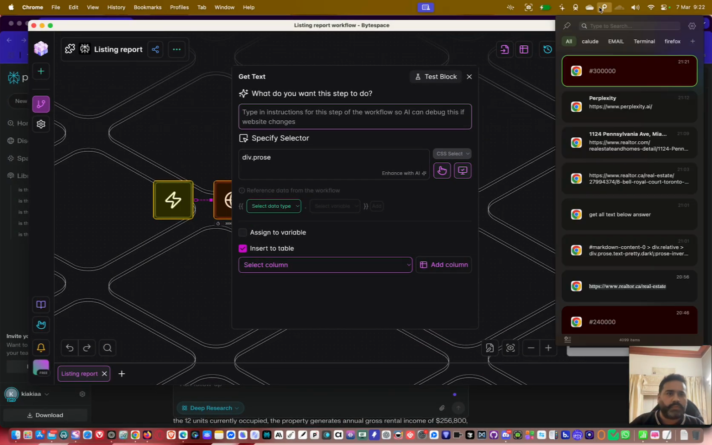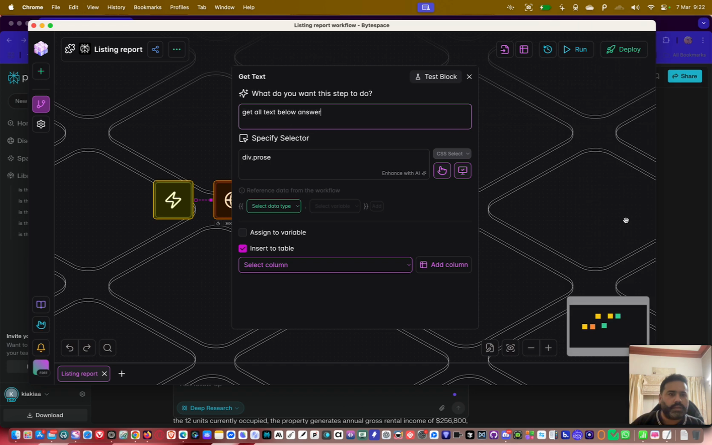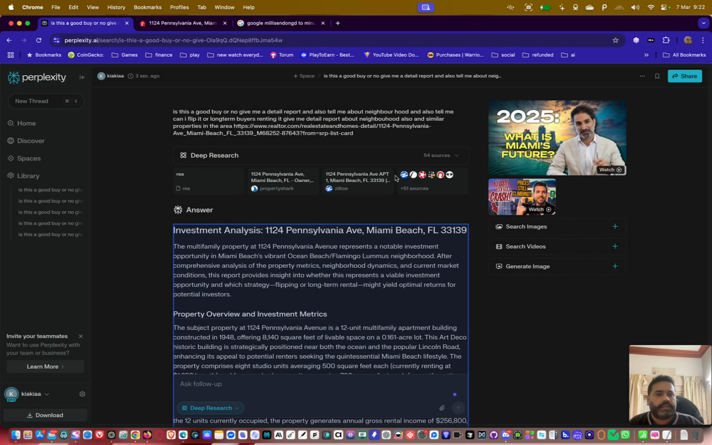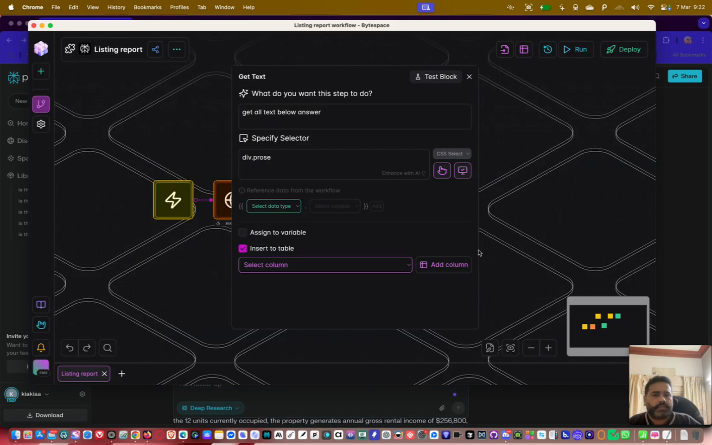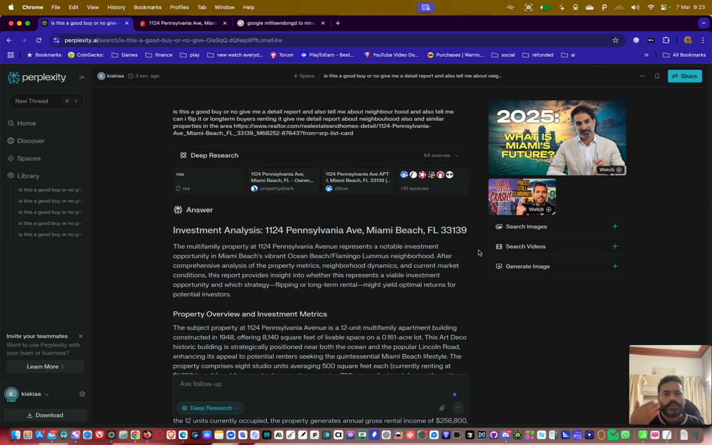I just put a prompt here: get all text below answer, and then I will enhance. Let's enhance this. It's taking a screenshot of this to enhance the specific selector. Because every time the answer is generated, they change the value of that element. That's why a lot of automation never worked on this. So now with this,